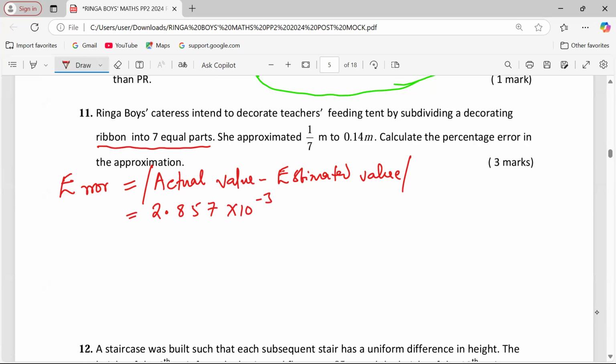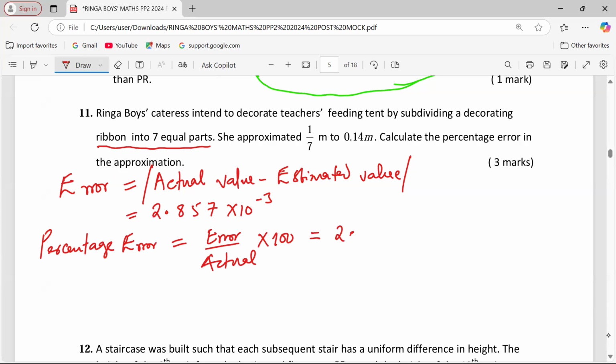So the next thing is, how do we get percentage error? Percentage error is usually given by error over actual value expressed as a percentage. So 2.857 times 10 to the power of -3 should be divided by 1/7, which is the actual value.